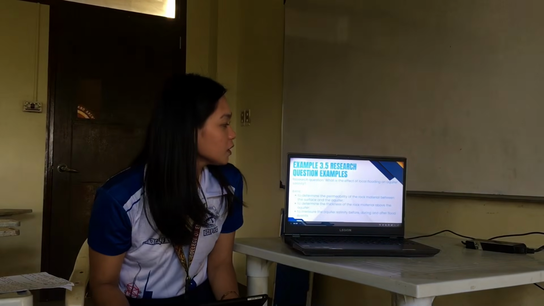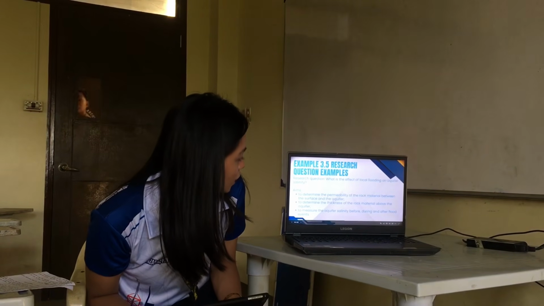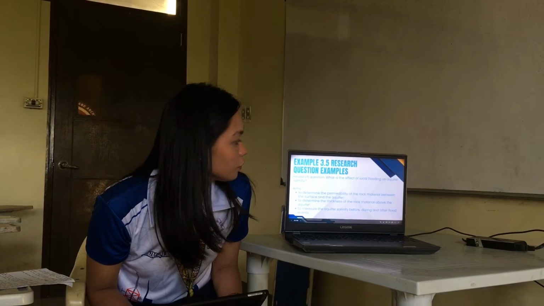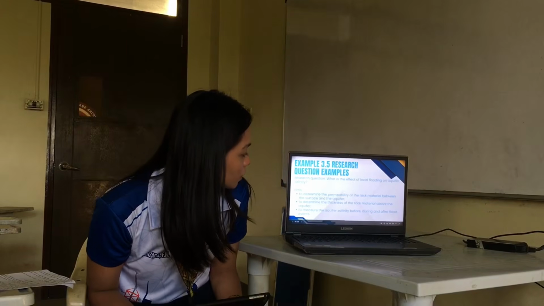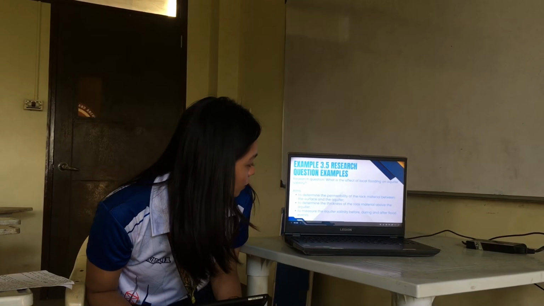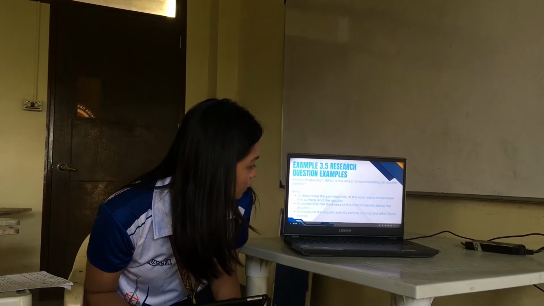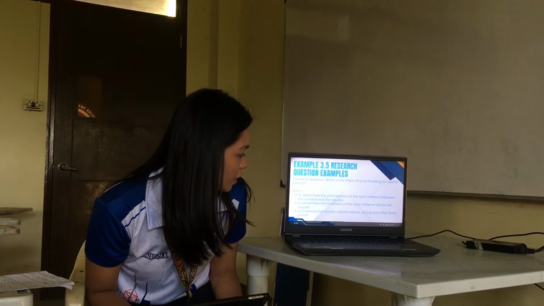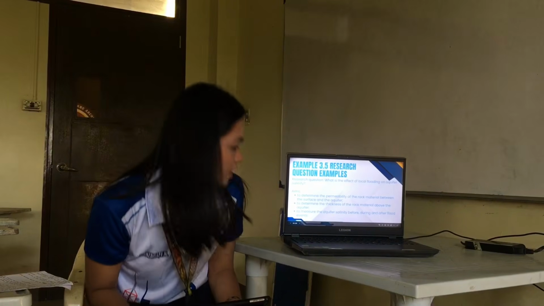So example 3.5, which is research question examples. The research question is: what is the effect of local flooding on aquifer salinity? So this aims to determine the permeability of the rock material between the surface and the aquifer, to determine the thickness of the rock material above the aquifer, and to measure the aquifer salinity before, during, and after flood events.